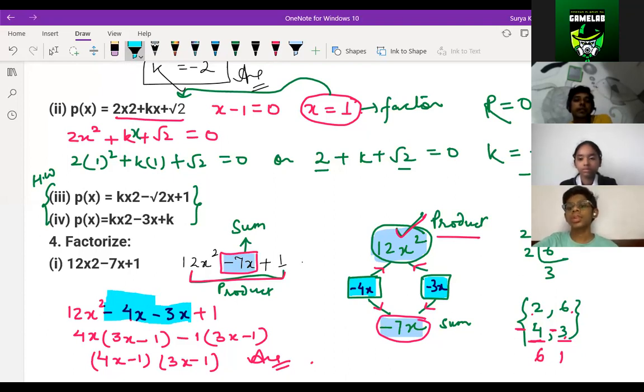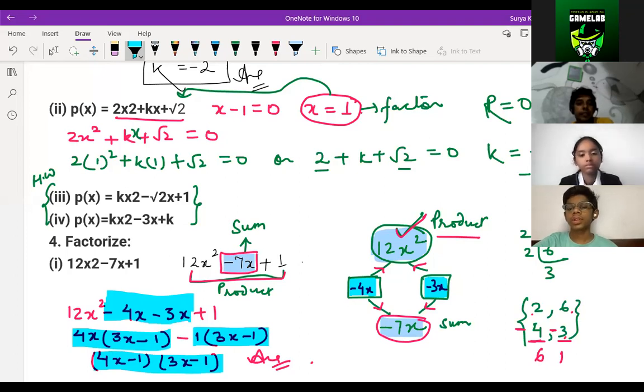Yes, sir. And now we have to take common: 12x square, 4x. Now we take common here. This is the first common, this is the second common. That is the answer. Is it clear to both of you? Yes, sir. Sir, how are we taking 3x minus 1 as common?